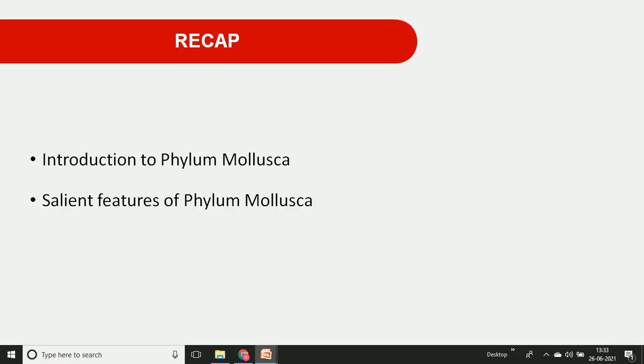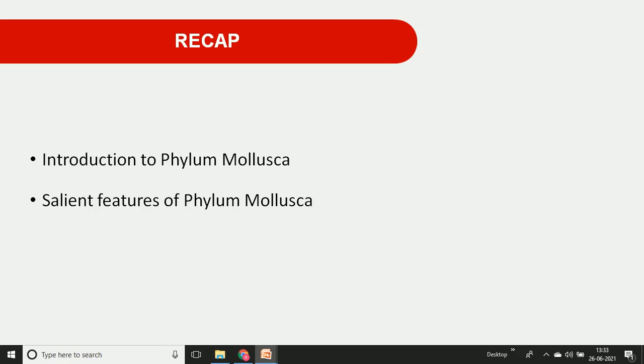Now let us take a quick review of the previous section and then go through today's lecture. In the last lecture we discussed introductory information about phylum Mollusca. We learned the meaning of Mollusca: it is a soft-bodied animal. The term was first used by Aristotle, and it is a Latin word meaning soft body, and this soft body is covered with a protective covering, a shell.